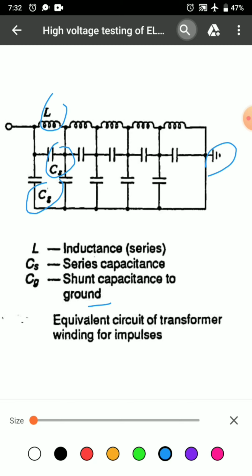If an impulse wave is applied to such a network, the voltage distribution along the element will be uneven, so oscillations will be set up producing voltage much higher than the applied voltage. Due to short circuit, the impedance of transformer is reduced. It also reduces the sensitivity of detection.